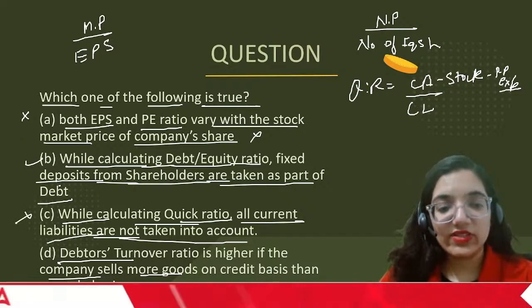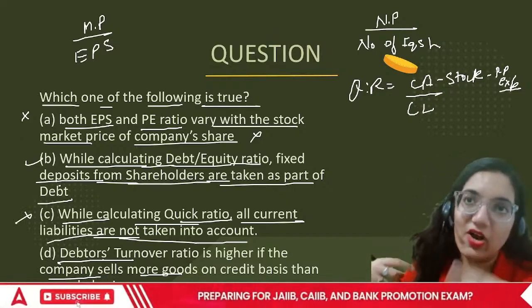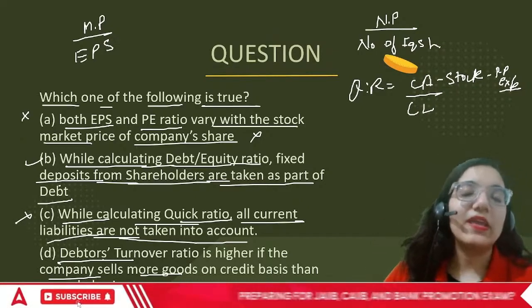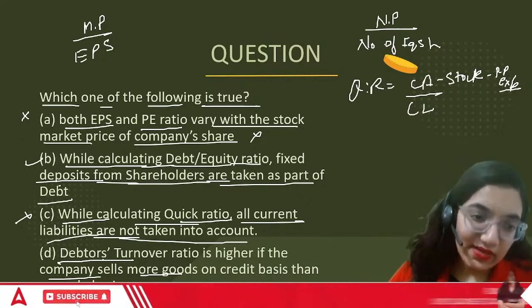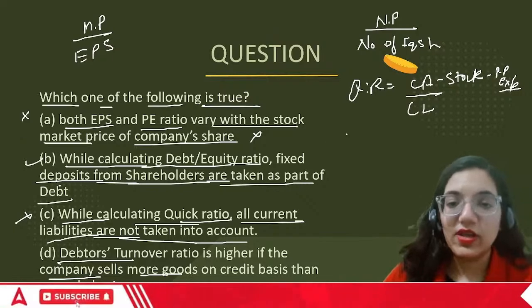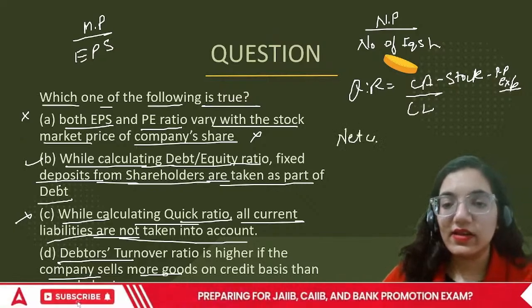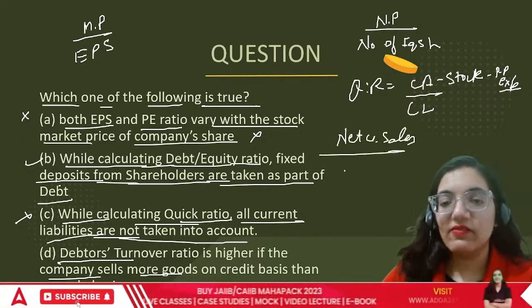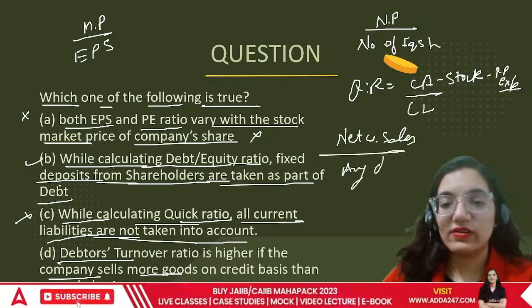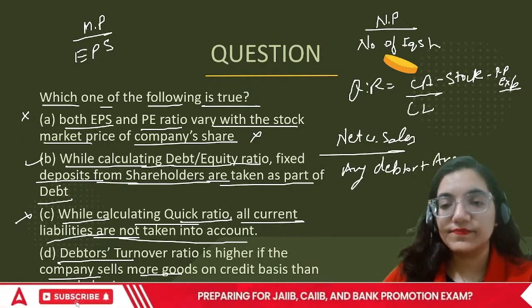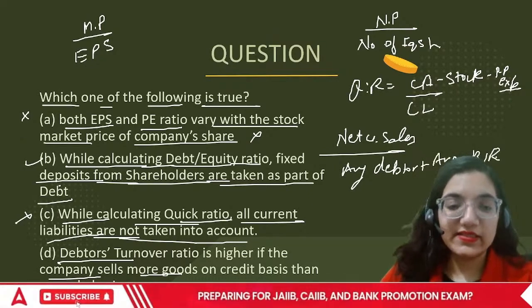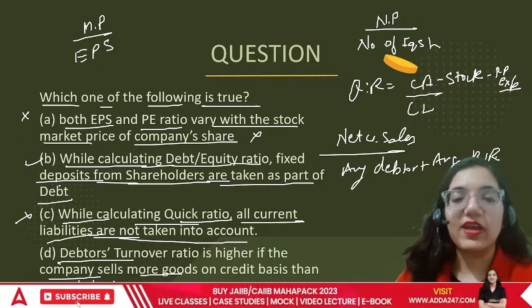Debtor turnover ratio is higher. Debtor turnover ratio talks about in how much time the debtors are paying us. It has nothing to do with the cash basis or something. Debtor turnover ratio is your net credit sales divided by your average debtors plus average bills receivable. In this case, where are they talking about cash basis?